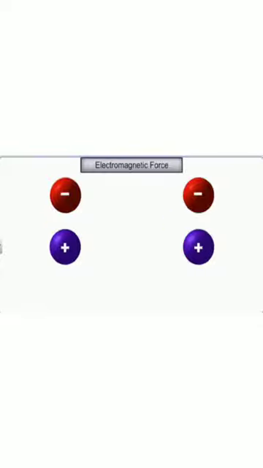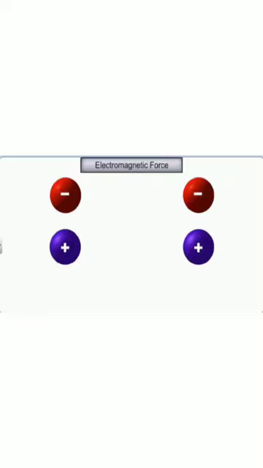Basically, it is a force which is acting between two charges, right? And why is it acting between the two charges? Because moving charges possess electricity as well as magnetism. So we can say that the electrostatic and magnetic forces are inseparable, and this is known as electromagnetic force because these forces are inseparable. So we can define electromagnetic force as the force which is directly proportional to the product of two charges and inversely proportional to the square of the distance between them.